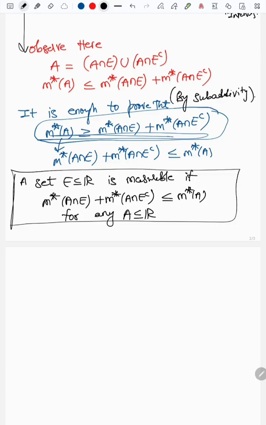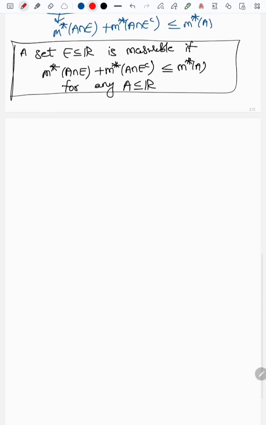So this is our definition. Now we'll get into the first problem, or first toy problem, I would say.